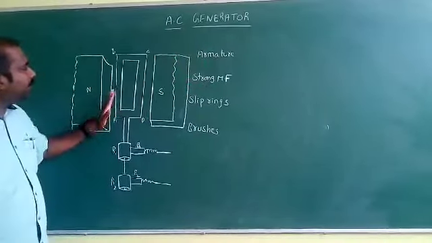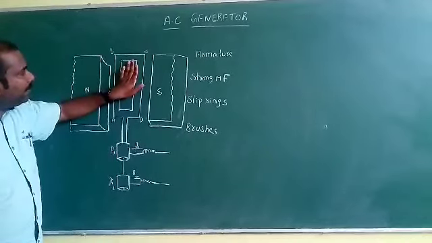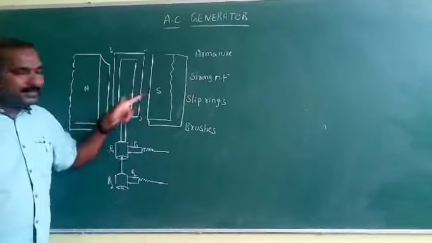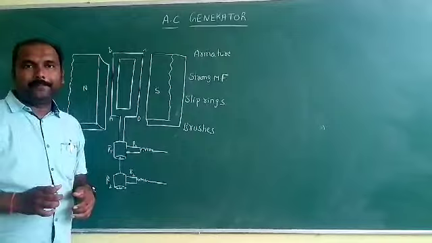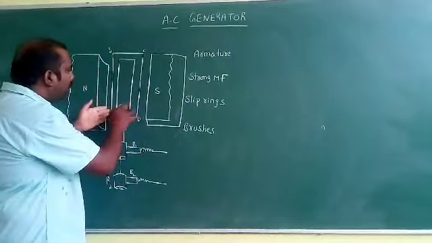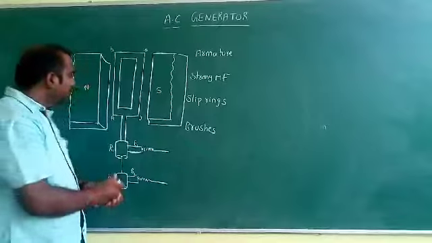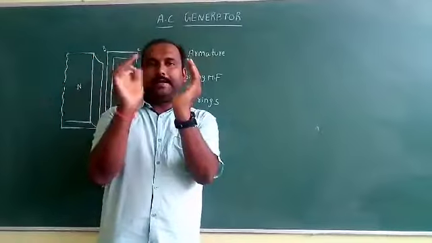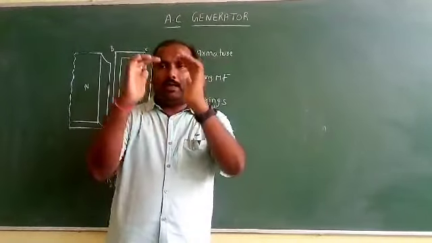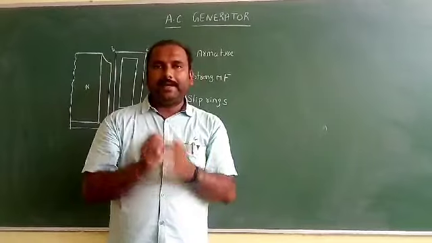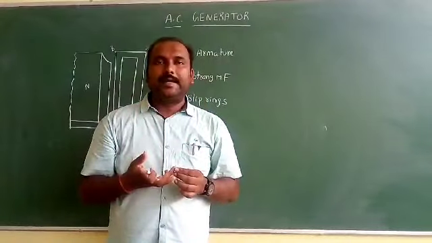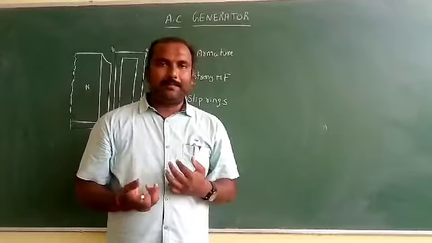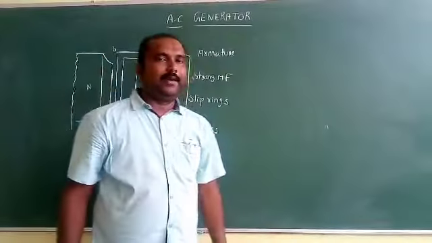Where do we keep this armature? We keep this armature between a strong magnetic field. N and S is the strong magnetic field, and in that field we keep the armature. Why is this magnetic field curved? Because if the magnetic field is curved, it always produces a radial magnetic field, in which the torque acting on the coil will be maximum. That is the reason we use the radial magnetic field.